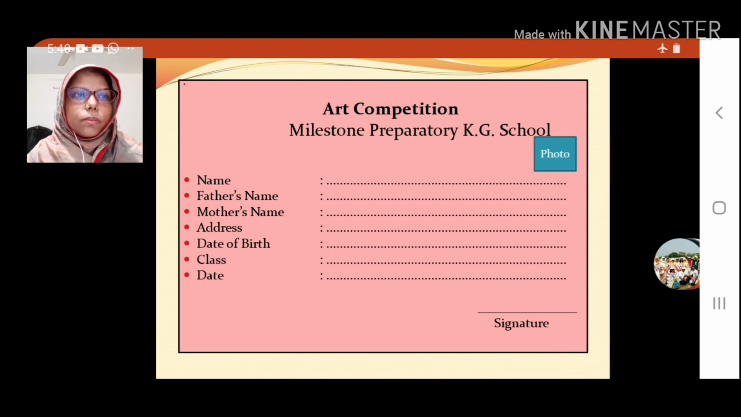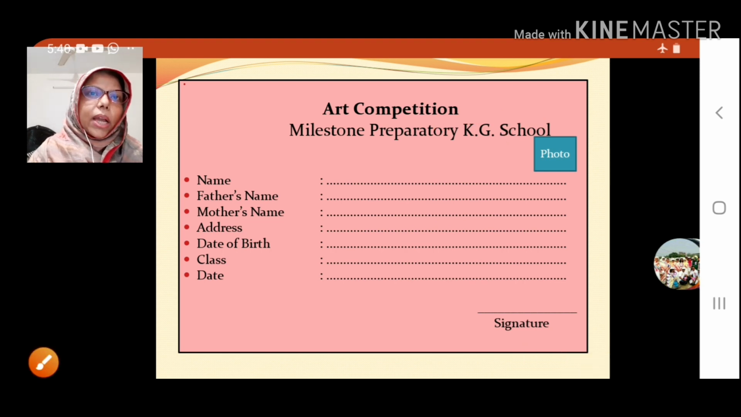Clear, all of you? Now look at the next one, that is name. When you write the name, be careful, you must write your full name. Most of the time I observed you just write your nickname. Please don't do it. Clear? Always write the full name, then father's name. Here also you must be careful, that means your father's full name, and mother's name. Your mother's name should be full.